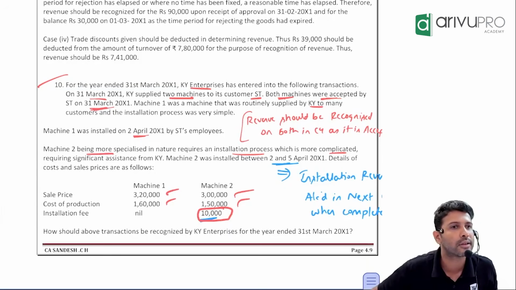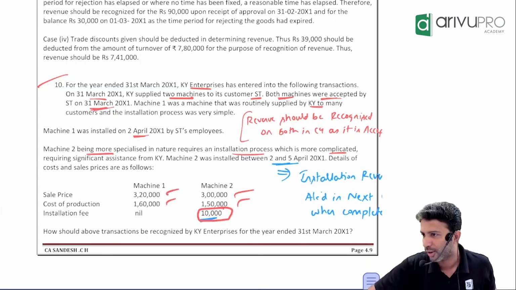Okay. Anything else? No. Break. Sapadu. Correct? No.